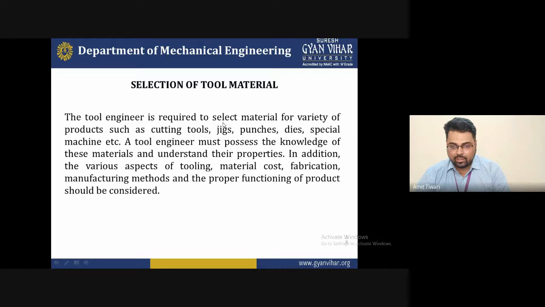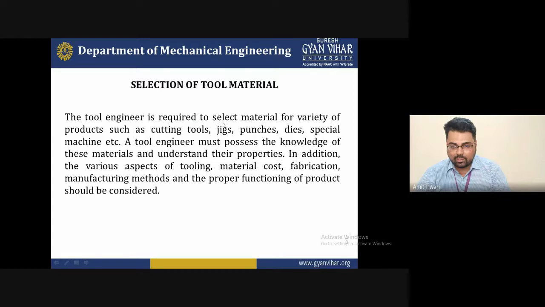Now the second portion of this PPT or lecture is the selection of the tool material. Selection of the tool material is very important, because as a tool engineer working in industry, you play a role in selecting what requirements a good quality material must meet.